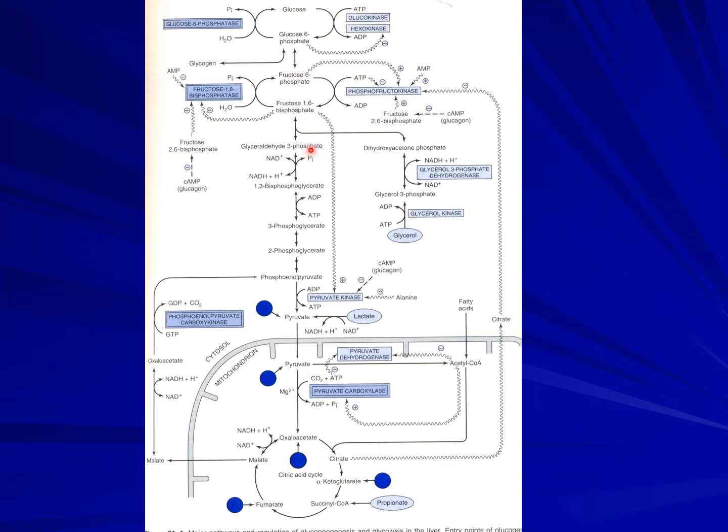So this is glycolysis. Now what happens is that you will see that from glucose to glucose 6-phosphate, you are using a hexokinase, that is you are attaching a phosphate group by using ATP. So this reaction becomes unidirectional. The same way fructose 6 to fructose 1,6, you are using a molecule of ATP by enzyme phosphofructokinase.